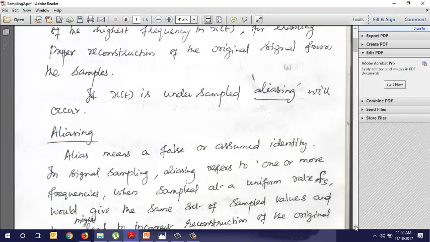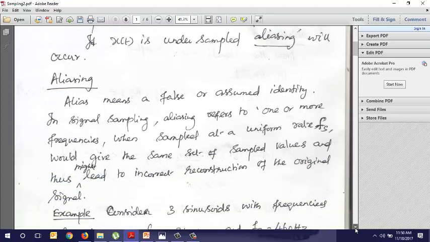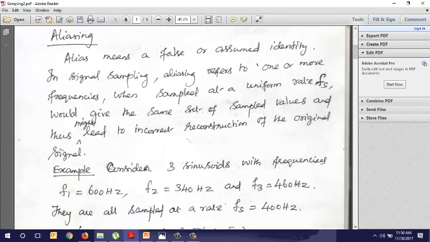Now, suppose x of t is undersampled. Suppose you do not follow this condition, if the sampling rate is less than 2 times f max, then what is called aliasing will occur. So what is aliasing? Alias means a false or assumed identity. You identify someone else for somebody else. So that is called aliasing error.